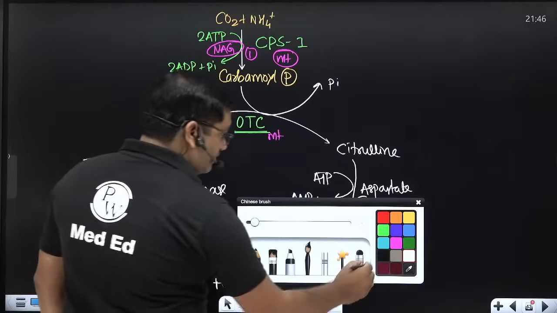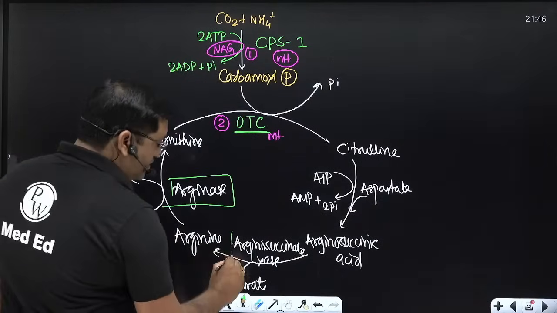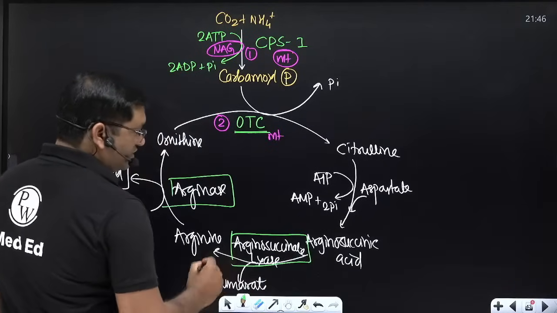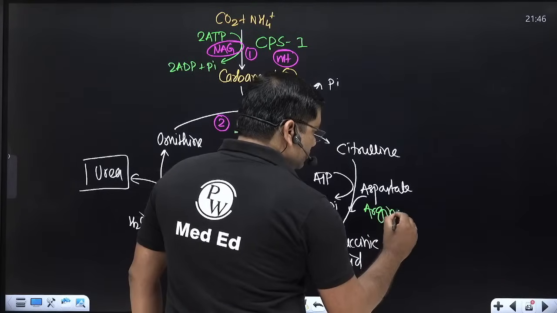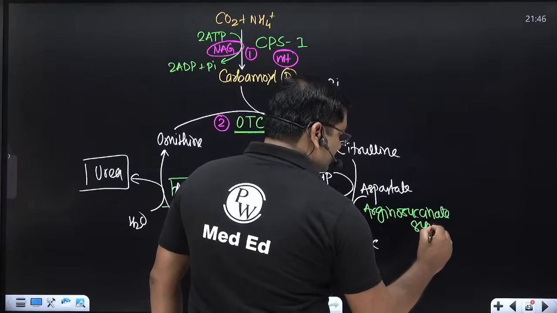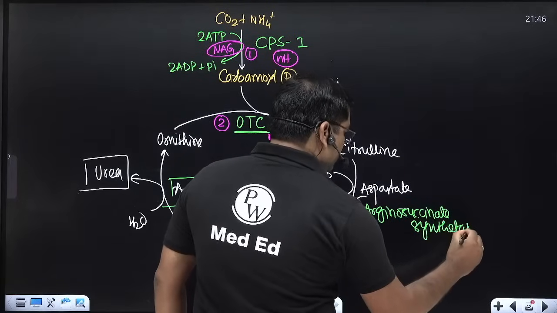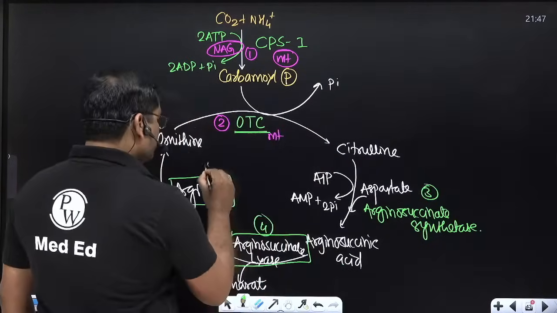Now see, this is arginase, this is arginosuccinate lyase, and this is arginosuccinate synthetase. So this is third, this is fourth, this is fifth.